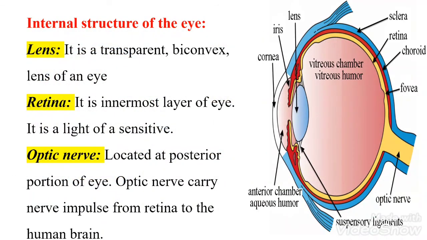Next, the internal structure of the eye. It includes the lens, retina and the optic nerve. Lens is the transparent biconvex lens of the eyes. And retina is the innermost layer of the eye which is sensitive to the light, this yellow layer. Next, optic nerve, which is located in the posterior portion of the eye. It is responsible for carrying the nerve impulses from the retina to the human brain.